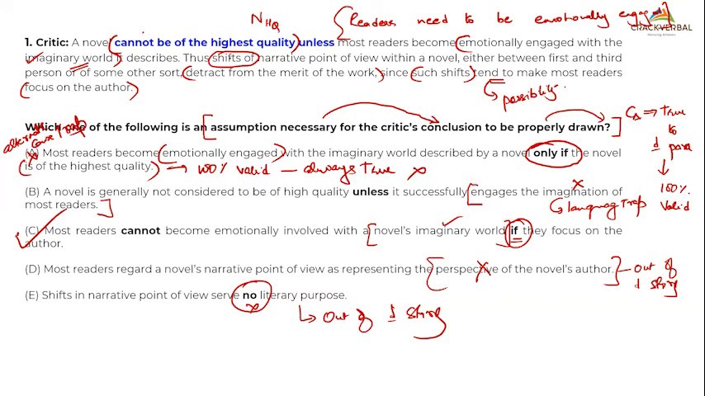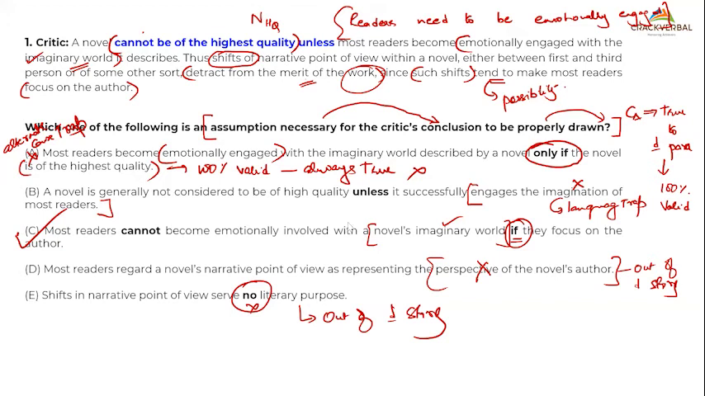Thus, if there is a shift in narrative, it detracts you from the merit of the work, because such shifts tend to make most readers focus on the author. So if you're focusing on the author, what will happen? You will lose track of the work, and that is what option C mentions. I hope you have paid attention. So more than the correct answer, I would like you all to observe the traps. That was the intent of today's session. Getting a correct answer is not the intent here.